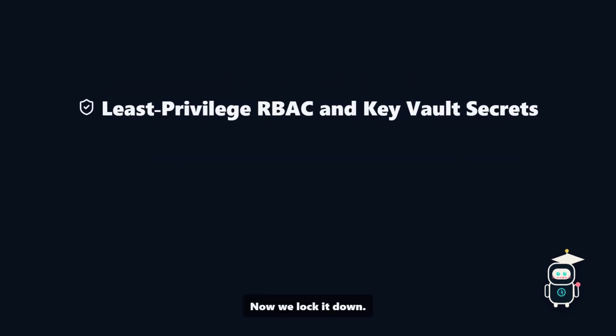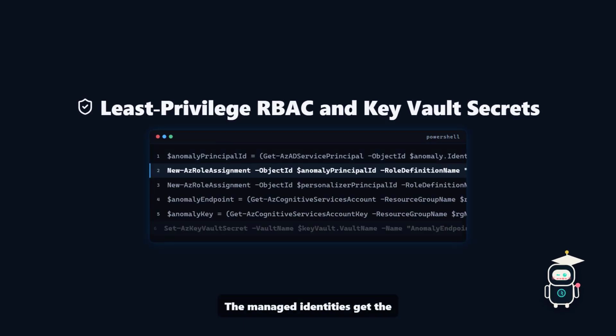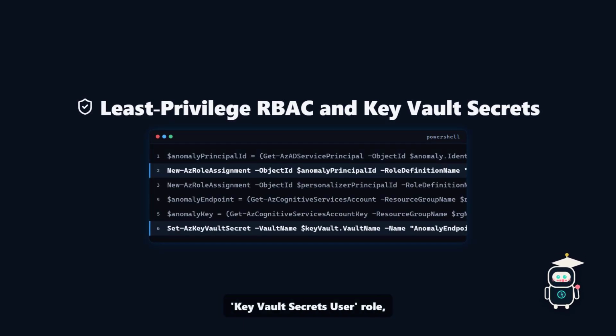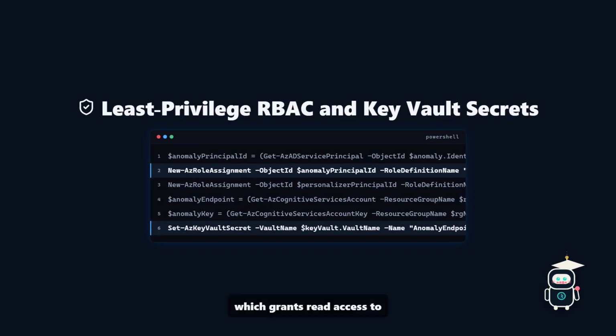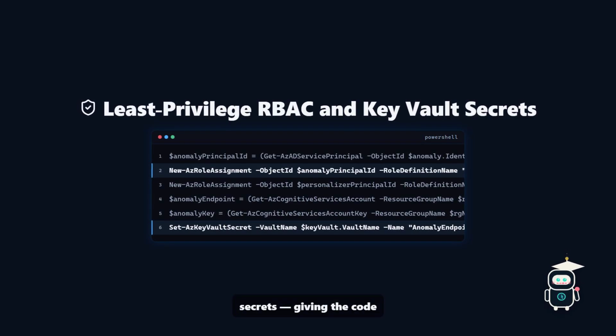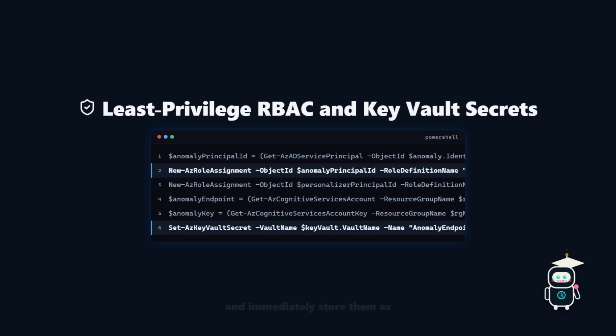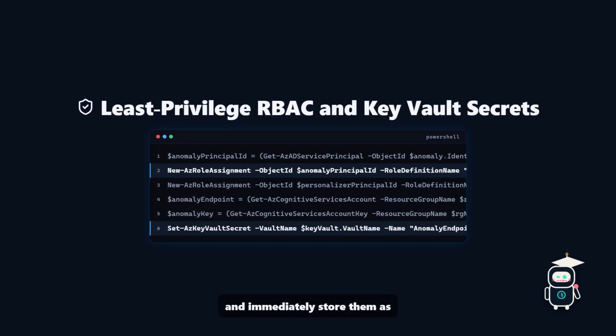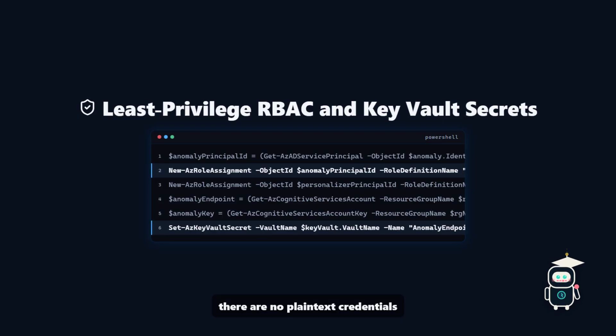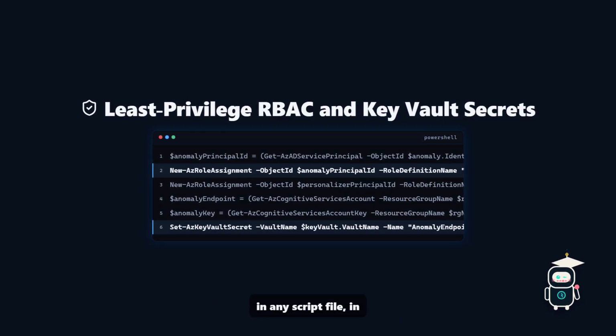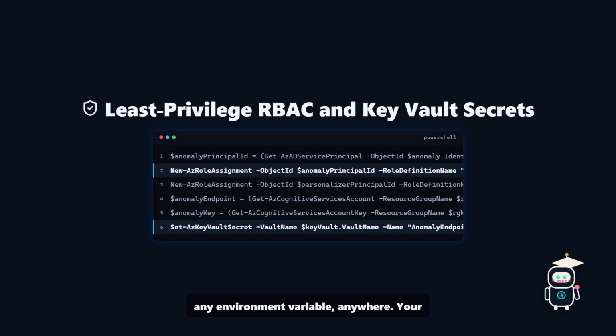Now we lock it down. The managed identities get the Key Vault Secrets User role, which grants read access to secrets, giving the code exactly what it needs without broad permissions. Then we fetch each service's endpoint and key and immediately store them as secrets. The key point: after these 4 set Key Vault secret commands run, there are no plaintext credentials in any script file, in any environment variable, anywhere.